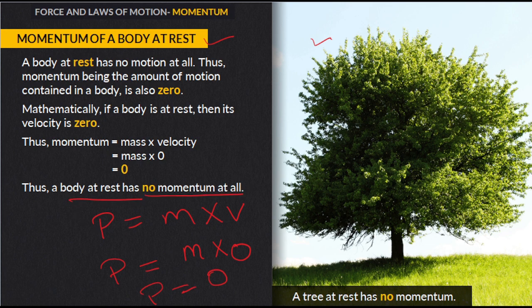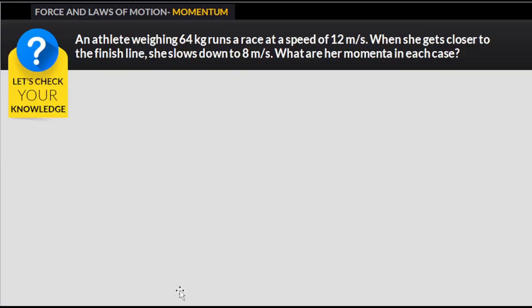Now there is a question. An athlete weighing 64 kg, so here mass is given as 64 kg, runs a race at a speed of 12 meter per second.